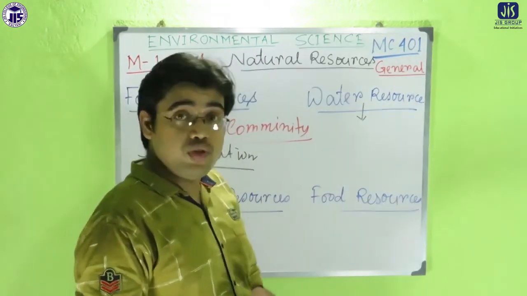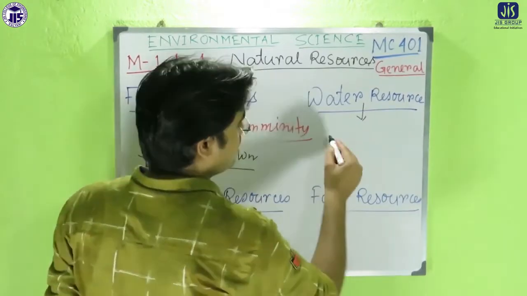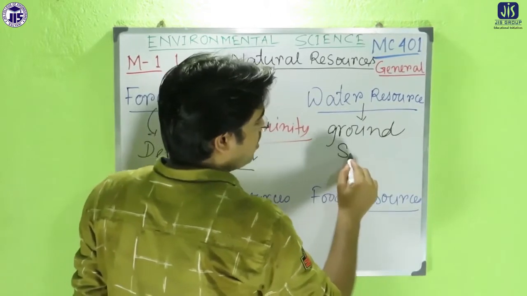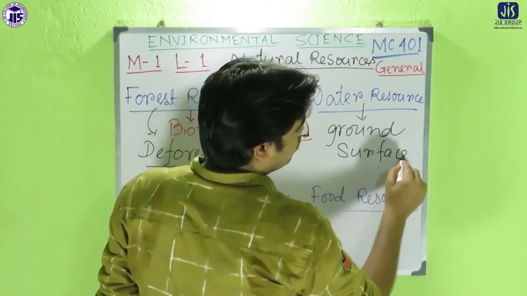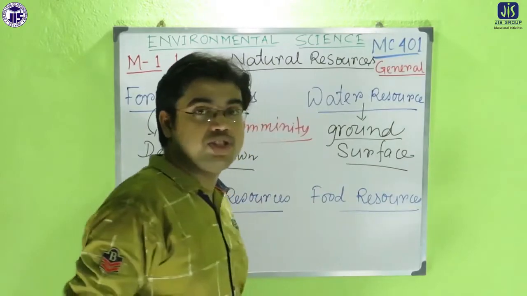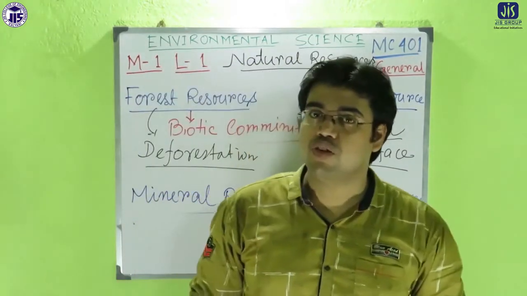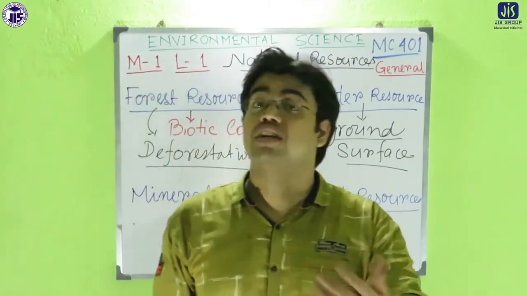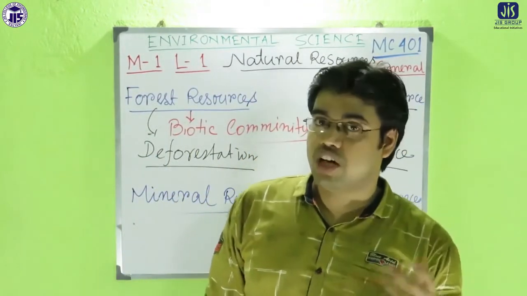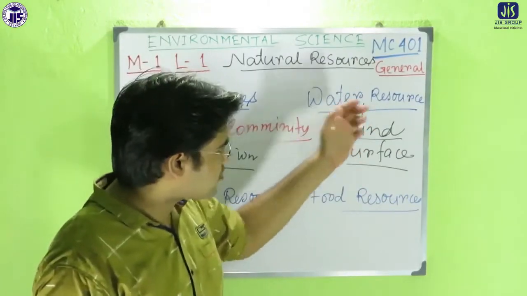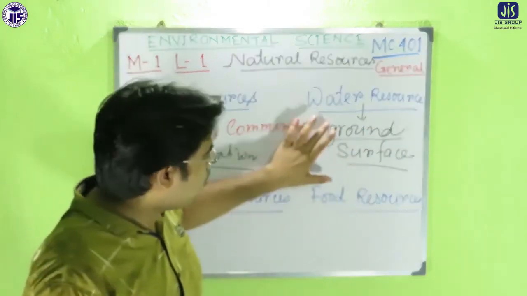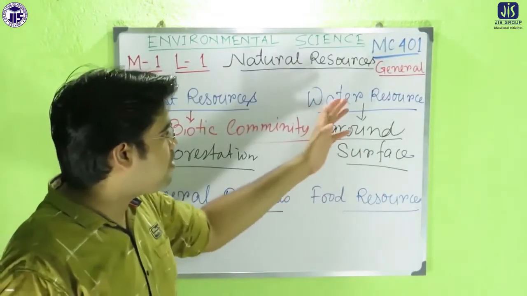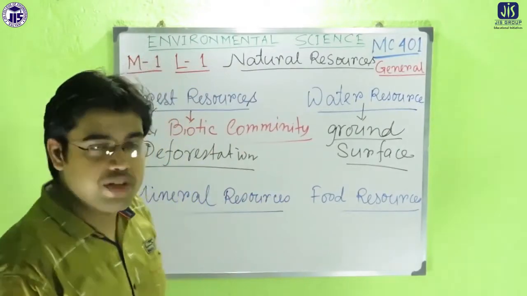And in water resource, there are two types. One is the groundwater, and another is the surface water. Both types of water are very much important. Groundwater is very important for our drinking purposes, and surface water is used for another purpose, like agriculture. Surface water is the main important resource for that. So both groundwater and surface water are important for our life. Water resource is another resource which is very much important.